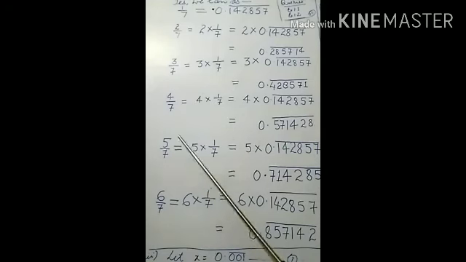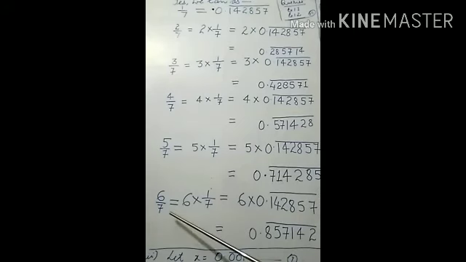By the same pattern, 5 upon 7 can be noted down as 5 multiplied by 1 upon 7. This equals 5 into the value of 1 by 7. If you multiply this by 5, you will get 0.714285. See, how many digits are there? 6 are there. So this repeating block will cover 6 digits, and the bar will cover 6 digits.